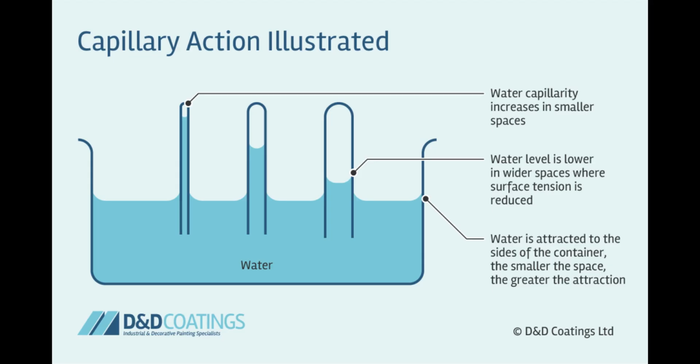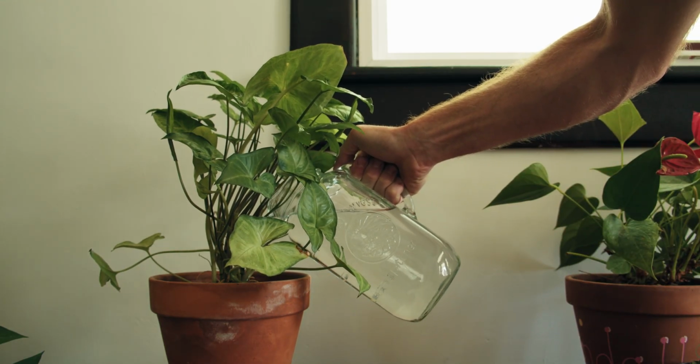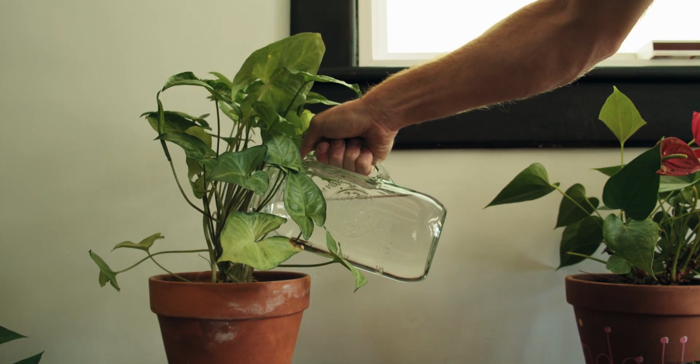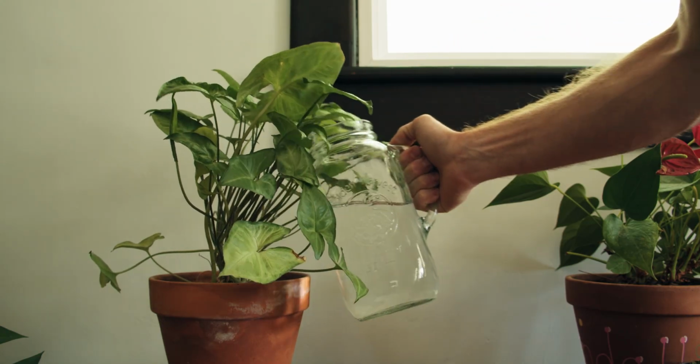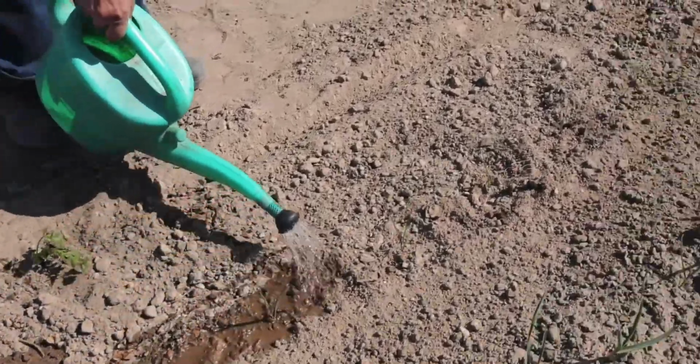This occurs when water travels through tiny spaces in soil or plant tissues. The movement happens because water molecules stick to surfaces and to each other, allowing water to rise upward through narrow spaces. This process allows plants to absorb water from the soil and transport it through their roots and stems. Even when the water is deep underground, plants can still access it through these natural mechanisms.